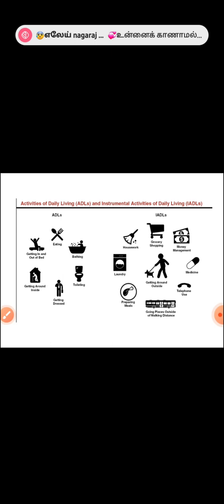Activities of daily living, examples are eating, bathing, toileting, dressing, grooming. These are activities of daily living. Instrumental ADL are housework, money management, getting outside, taking medicine, telephone use. These are the instrumental activities.